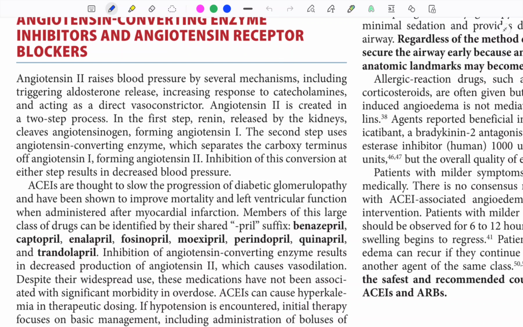Angioedema is an idiopathic reaction that occurs in about 0.1 to 0.7% of patients on the drug. Patients present with swelling of the lips, larynx, pharynx, tongue or vocal cords, which can range from mild to airway compromise. Symptoms develop over several hours and may not resolve for 24 hours or longer.